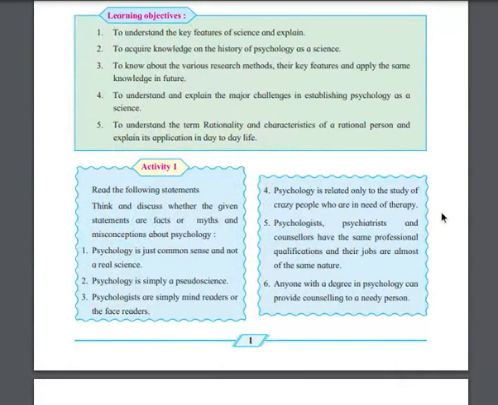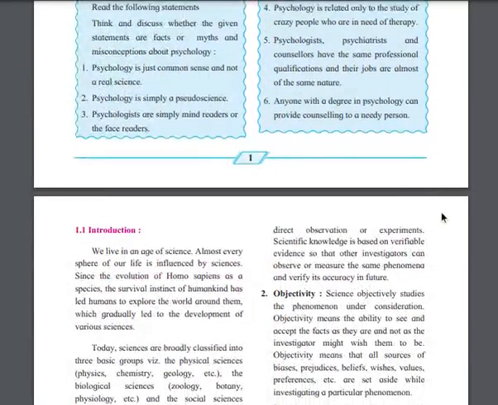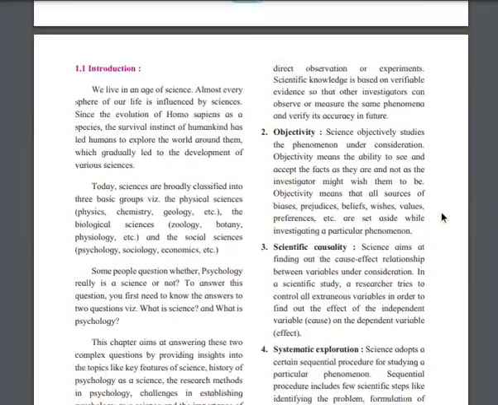And what do you think? Is a psychologist a face reader or a mind reader? Can anyone with a degree in psychology provide counseling to any person? These are the activities we have to perform and discuss over here.